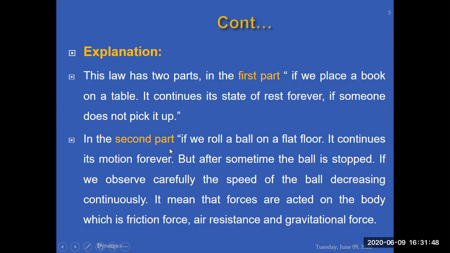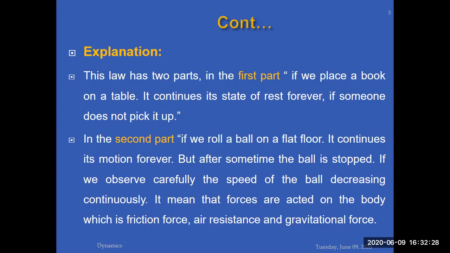The second part: if we roll a ball on a flat floor, it should continue its motion forever, but after some time the ball stops. If we observe carefully, the speed of the ball decreases continuously. It means that forces act on the ball, which are the friction force, air resistance, and gravitational force. If anyone asks you, according to Newton's first law of motion, explain why it stops, your answer will be this second portion of the law.